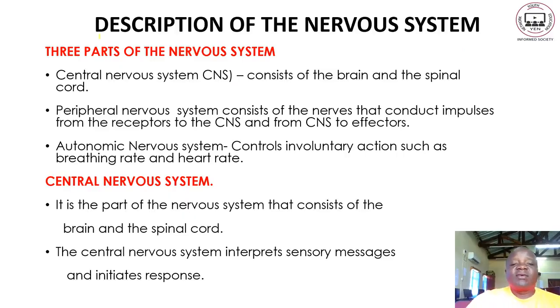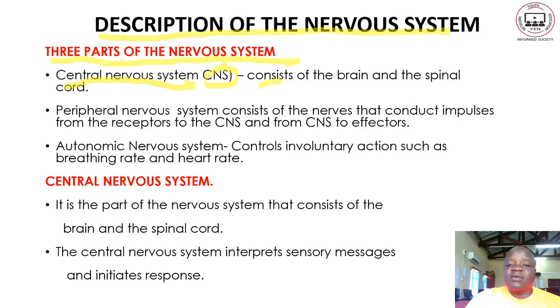Let us now look at the description of the nervous system. We have three parts of the nervous system. When we talk of the nervous system, we basically talk of three main components. The first one is the central nervous system, which is abbreviated as CNS.